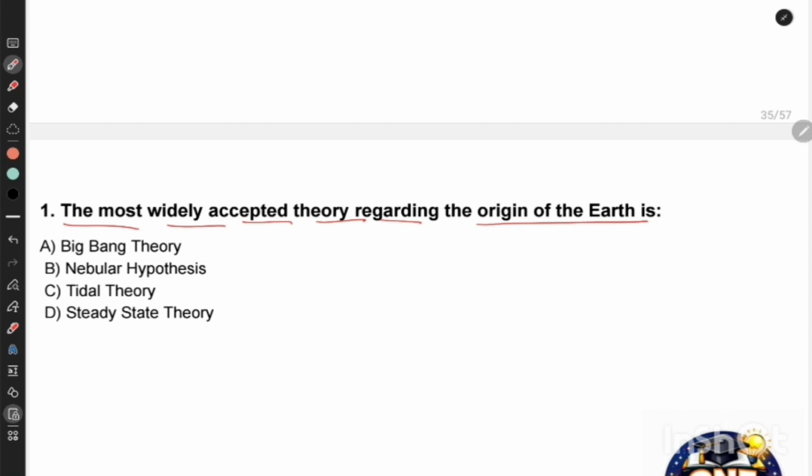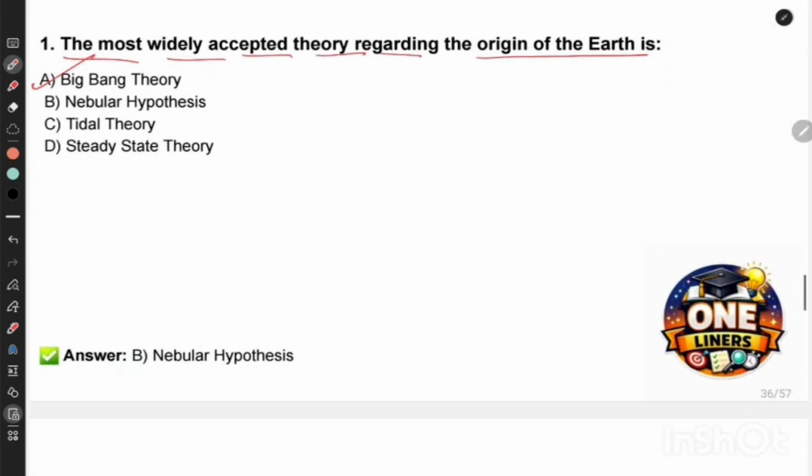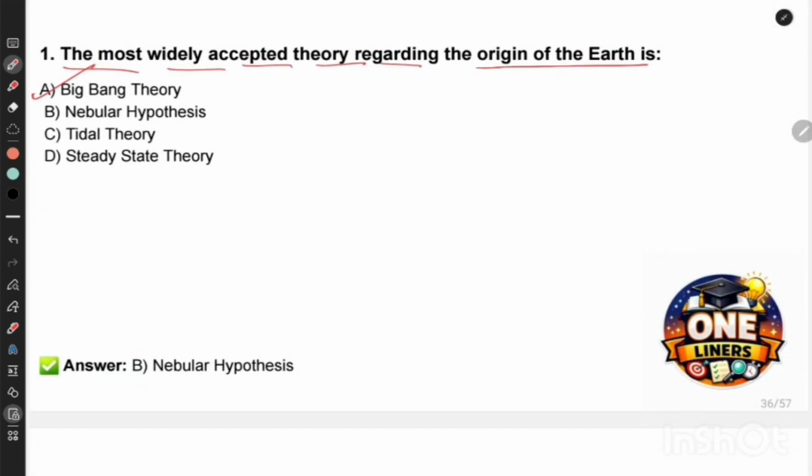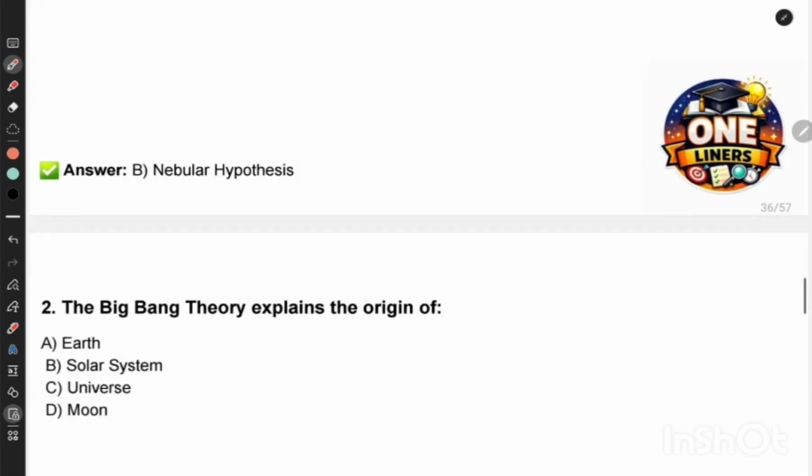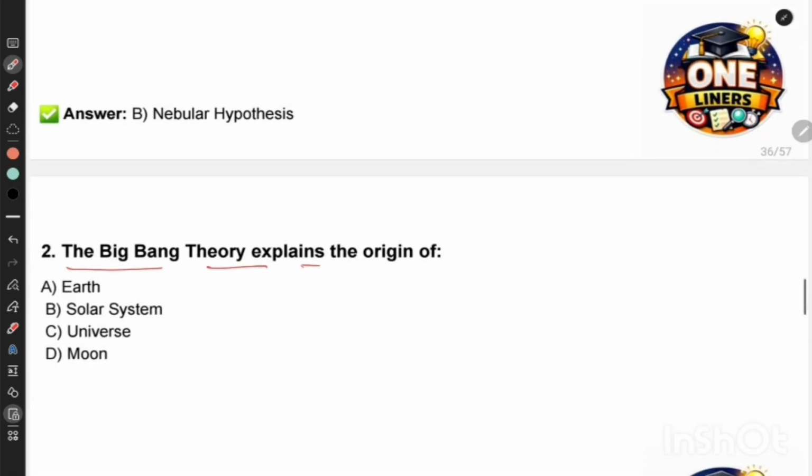Big Bang theory, nebular hypothesis, tidal theory, steady state theory. The correct answer is Big Bang theory. Sorry. It has been asked origin of Earth. So its answer is nebular hypothesis, and Big Bang theory is related to origin of the universe. So please remember it. Next question. The Big Bang theory explained the origin of Earth, solar system, universe, or moon. So the correct answer is universe.